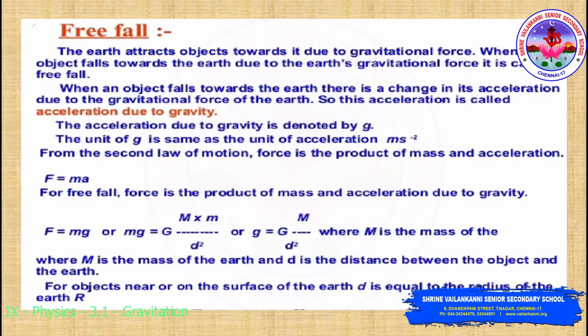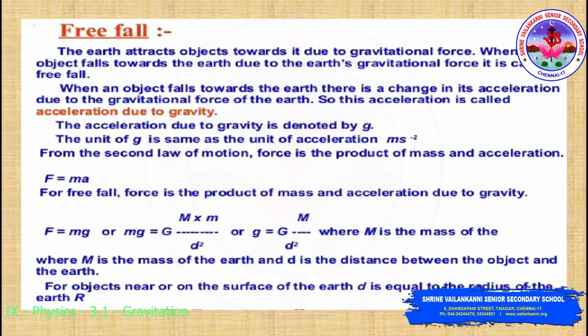All objects falling towards earth under the action of the gravitational force of earth alone is free fall. The earth attracts objects towards it because of the gravitational force, and when they fall due to that force, that is free fall.